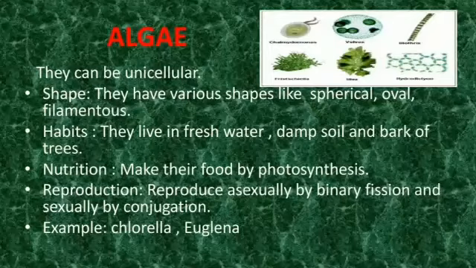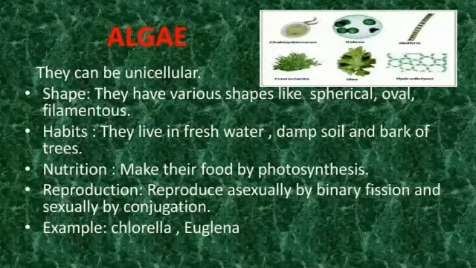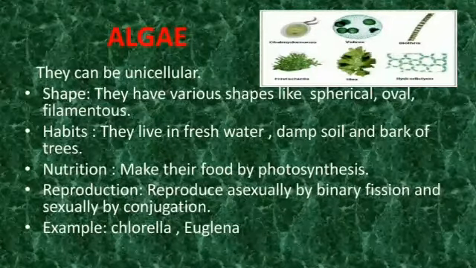They are autotrophic in nature, means they prepare their own food by a process called photosynthesis. Reproduction in algae. They reproduce both sexually and asexually. They reproduce asexually by binary fission and sexually by conjugation. So the examples of algae are chlorella and euglena.